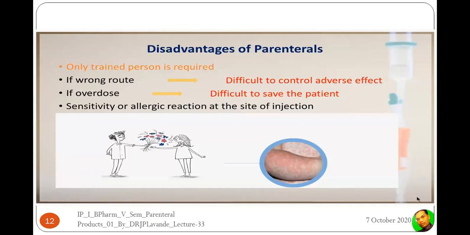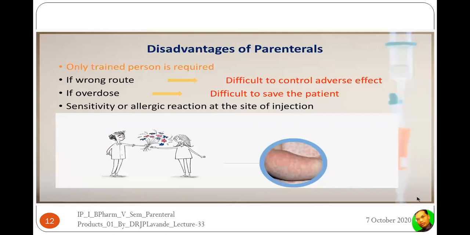In case of a tablet, if we find that the wrong tablet had been taken, we can just spit it out, or we can go for gastric lavage, because once it goes into the stomach, it will require say 5 to 10 to 30 minutes to start its action. In the least cases, we will get a minimum of 5 minutes.